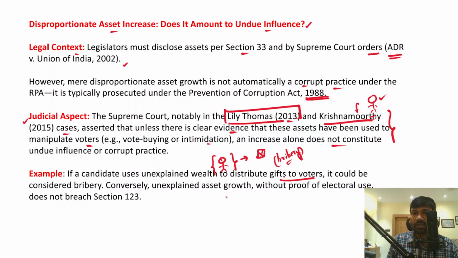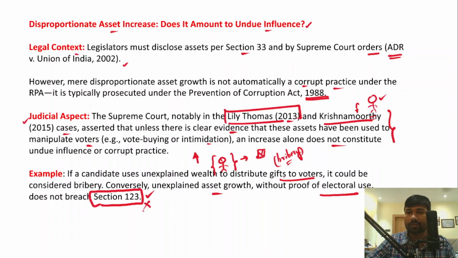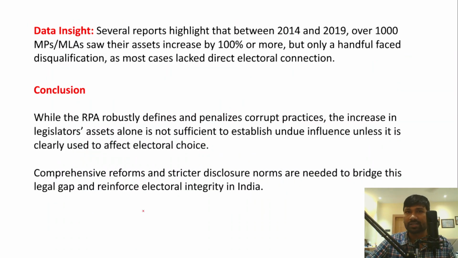Conversely, in case there is unexplained asset growth for an individual without proof of electoral use, it does not breach Section 123 of the Representation of People Act, because Section 123 deals with corrupt practices. So a mere increase in the assets of an individual does not mean that it amounts to corrupt practice. I hope it is clear for you.